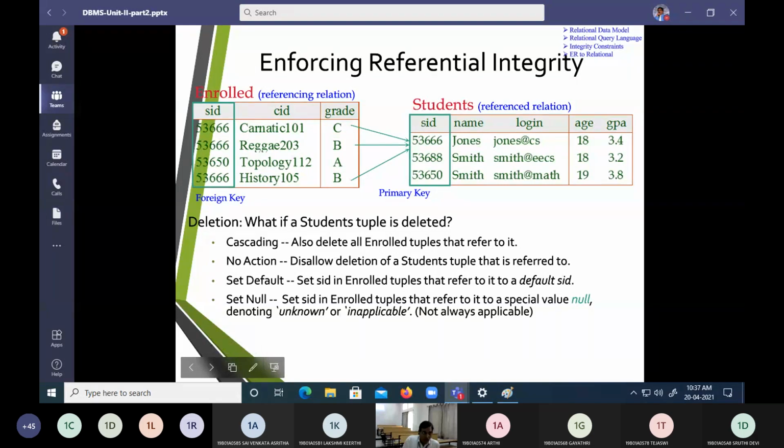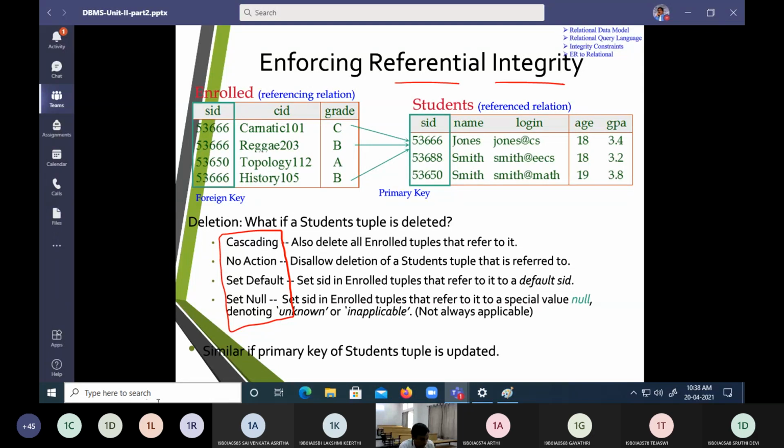Now, this is more important when we are talking about enforcing key constraint. These four words are more important when we are going to see enforcing of key constraint. So how can we relate here?